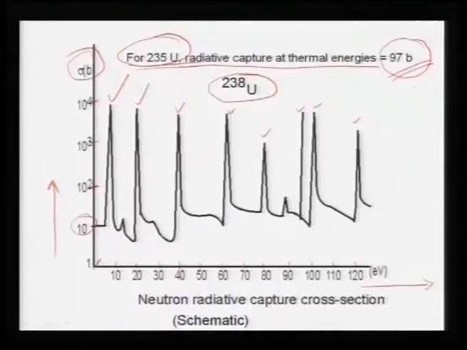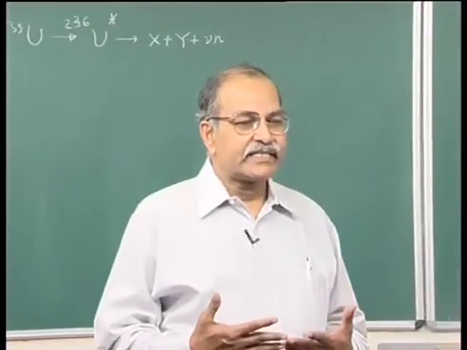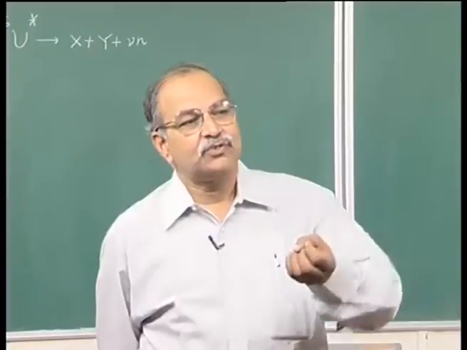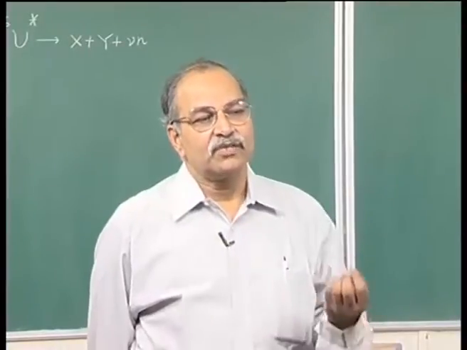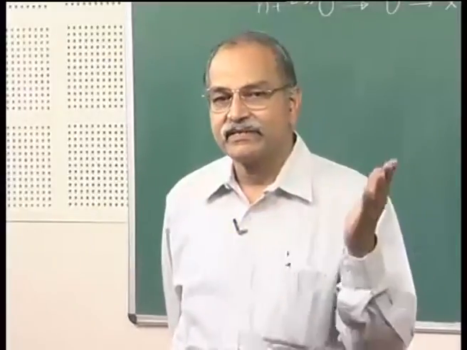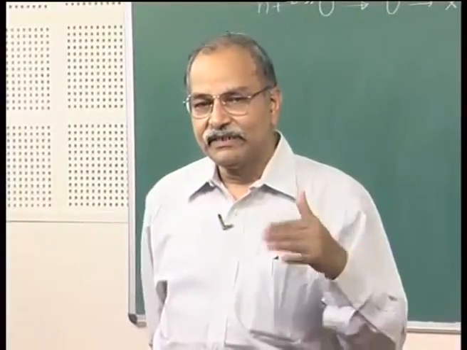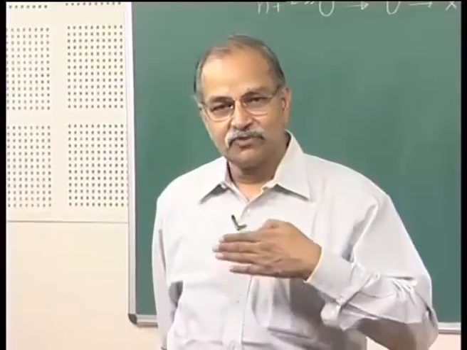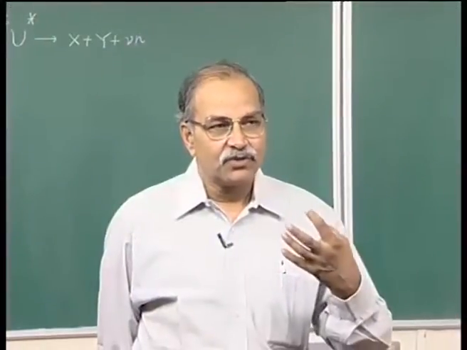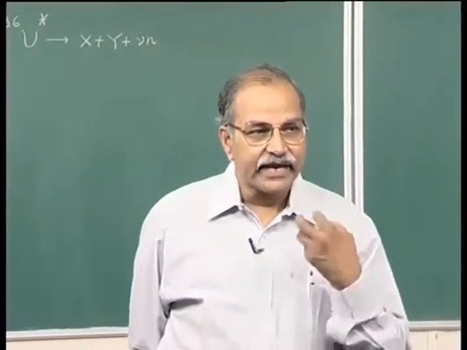And then there are other processes also, like elastic scattering and inelastic scattering. A neutron which goes to a uranium-235 or uranium-238 can just get scattered elastically or inelastically. For inelastic scattering there will be some threshold, because inelastic scattering means some kinetic energy goes into internal excitations.